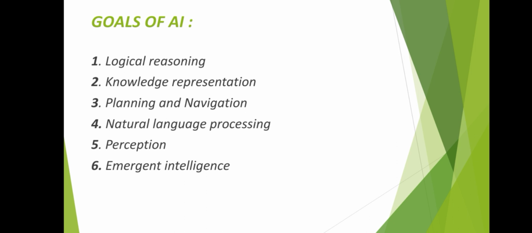And the third one, planning and navigation, the process of enabling a computer to get from point A to point B. A prime example of this is Google's self-driving Toyota Prius. And the fourth one, natural language processing, setting up computers that can understand and process language. And the fifth one, perception, using computers to interact with the world through sight, hearing, touch and smell.